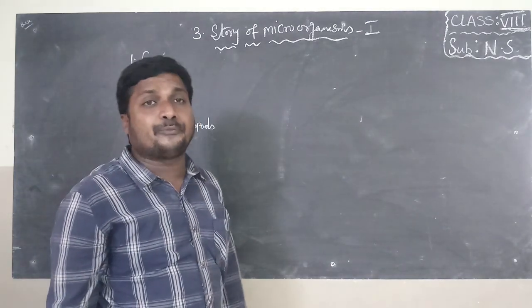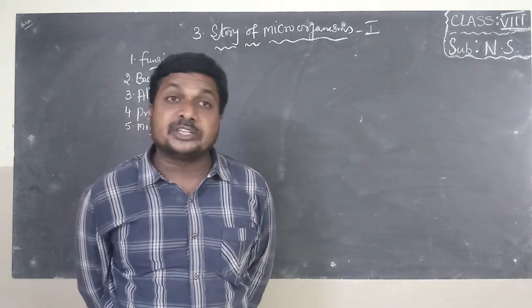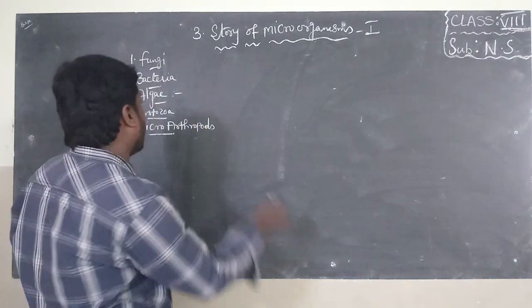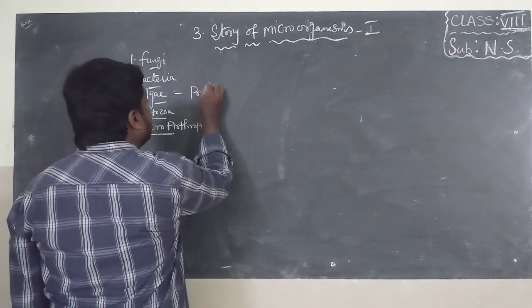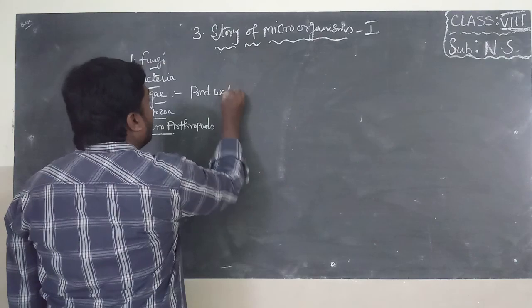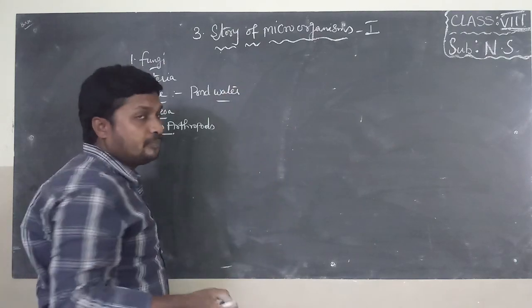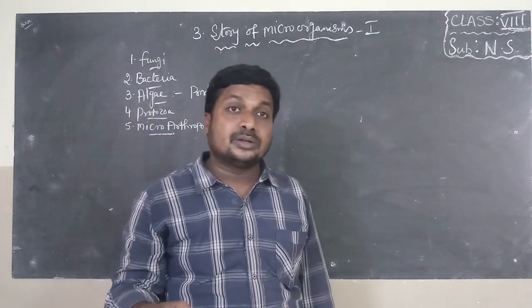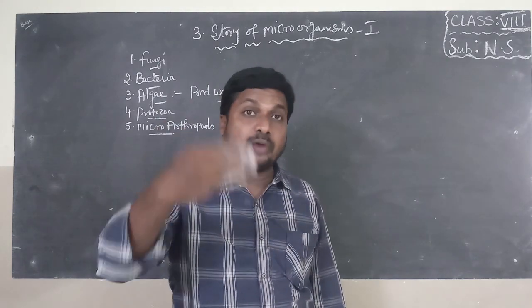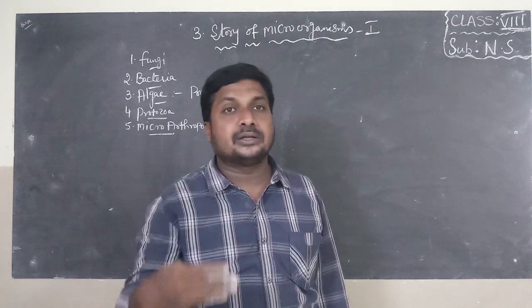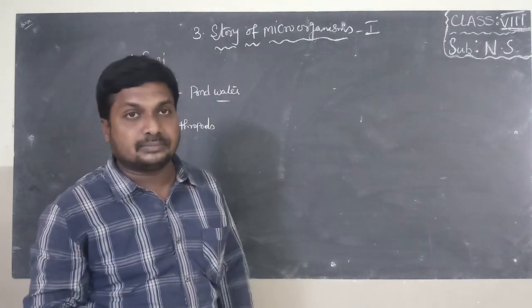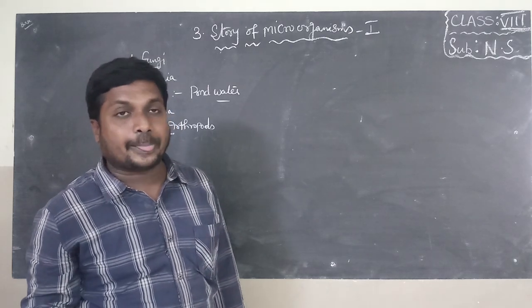Algae are the groups of microorganisms which are present in water, pond water. If you observe pond water, we can find a green color velvety growth on walls of tanks or canals or lakes. That is due to algae.